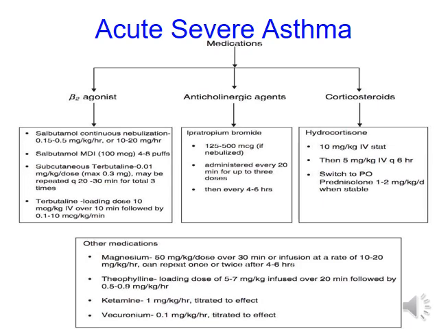If despite that there is no response, theophylline loading dose of 5 to 7 mg per kg followed by infusion should be given. If there is still no improvement, the child may require mechanical ventilation and should be shifted to pediatric ICU.